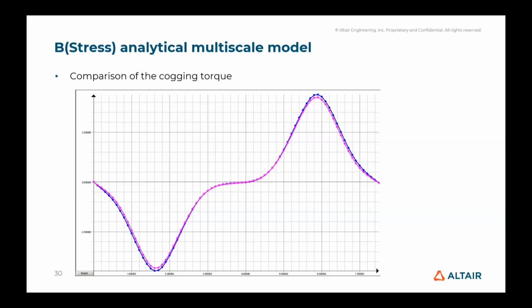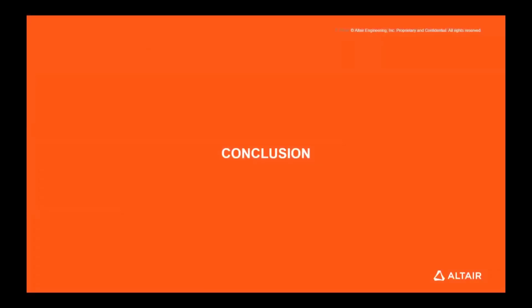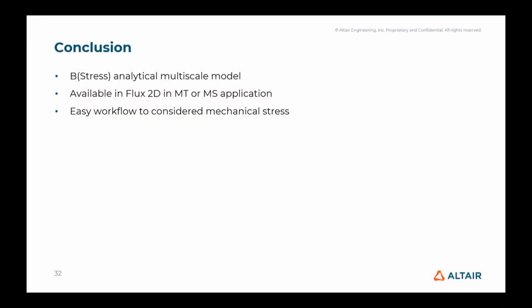And so it's time to conclude. During this presentation, I presented the new model we introduced. This model is available in Flux 2D for the moment, only in 2D, in magnetostatic and in transient applications. And as you can see, the workflow is quite easy. We start from a project, make one modification in the material and one modification in the region to define the mechanical stress. Thank you.